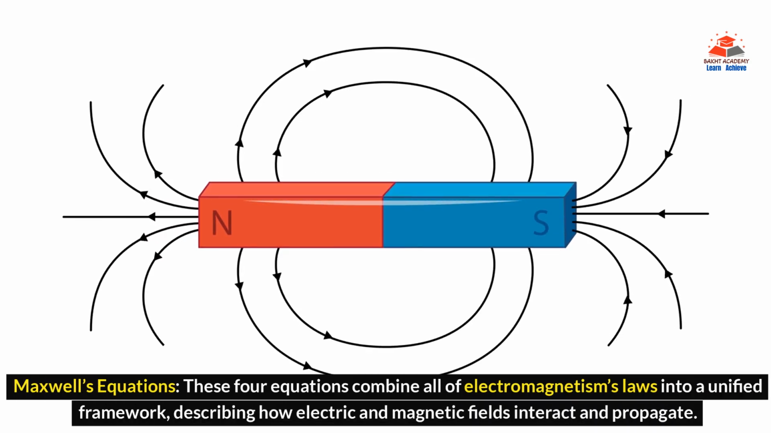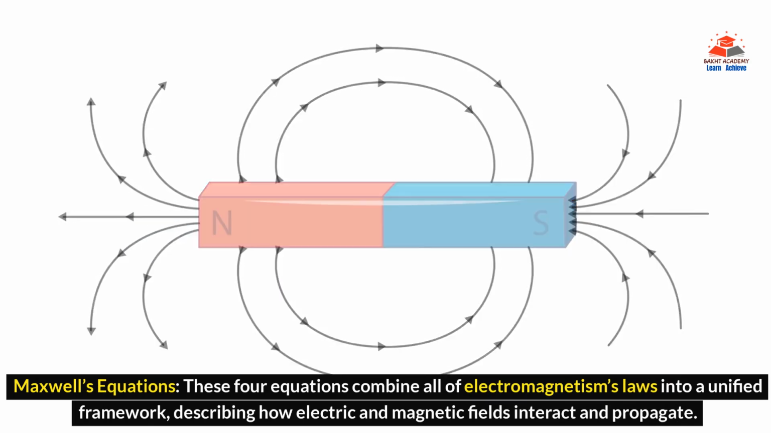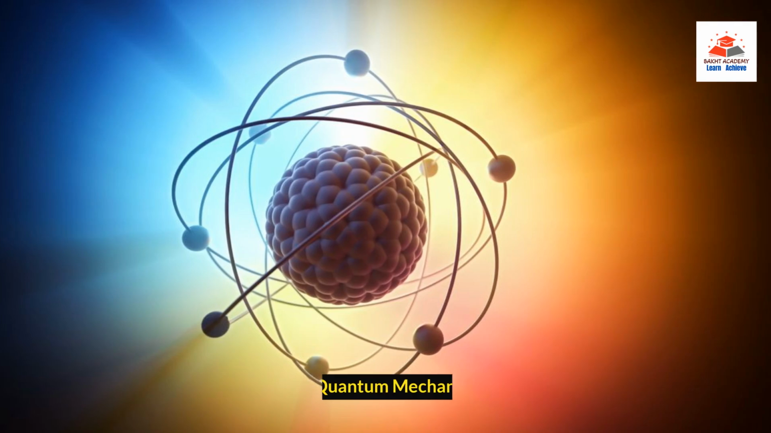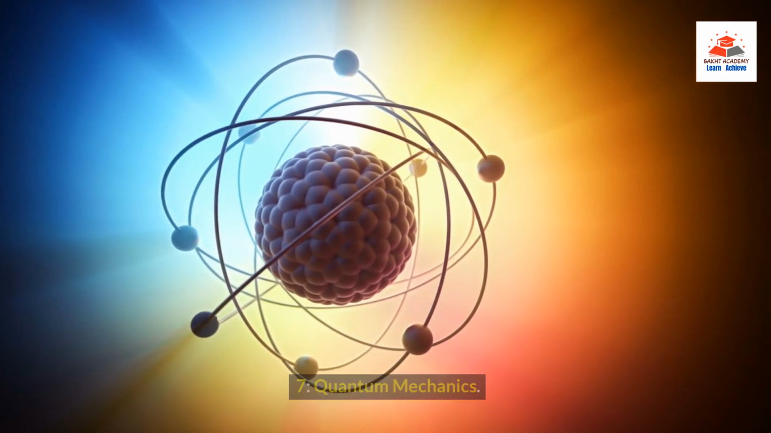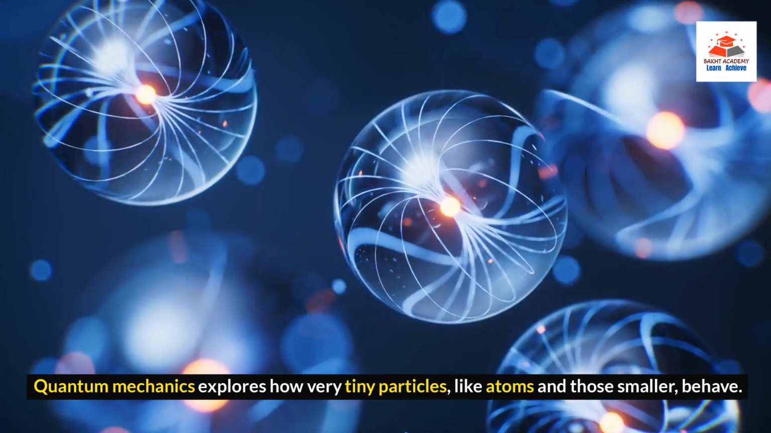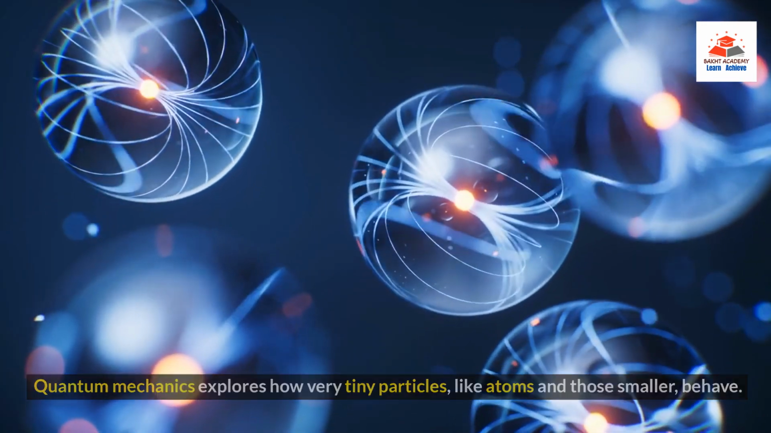These four equations combine all of electromagnetism's laws into a unified framework, describing how electric and magnetic fields interact and propagate. 7. Quantum mechanics. Quantum mechanics explores how very tiny particles, like atoms, and those smaller, behave.